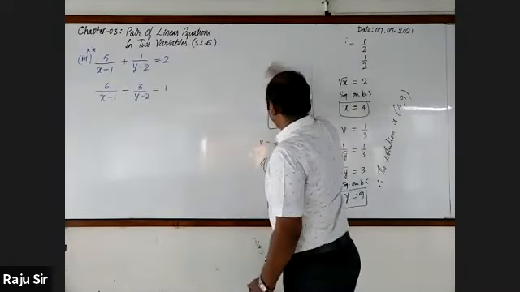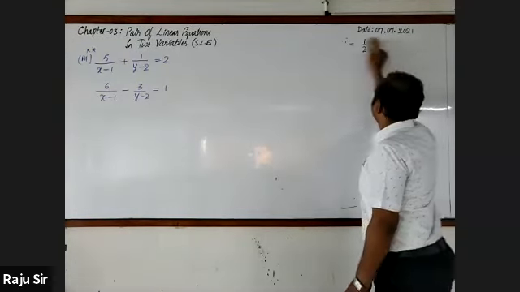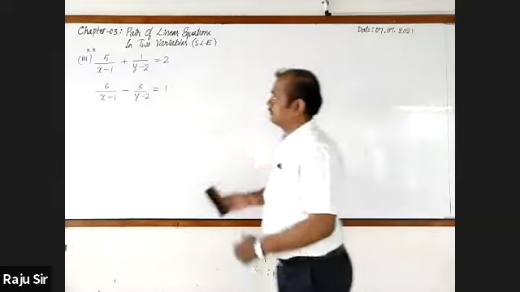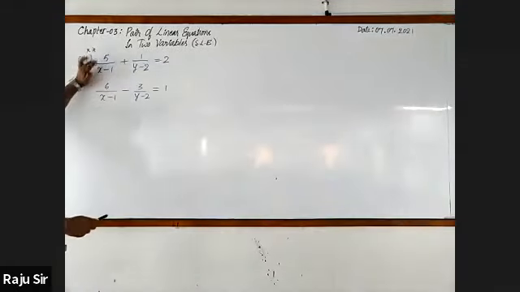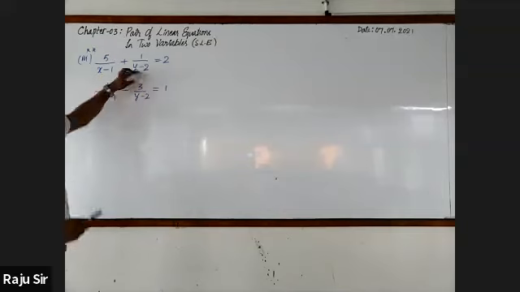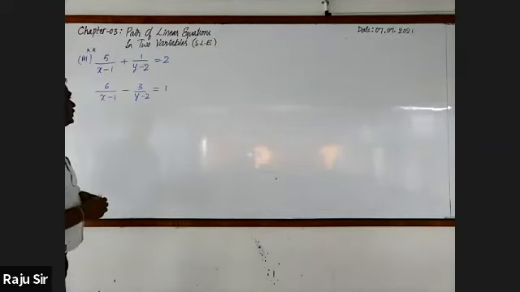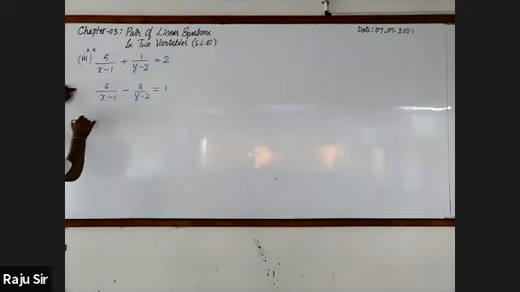How do you go for assuming? 1 by x minus 1 as u, 1 by y minus 2 as v. So they are the common terms in the given equations. Please write it. Solution.